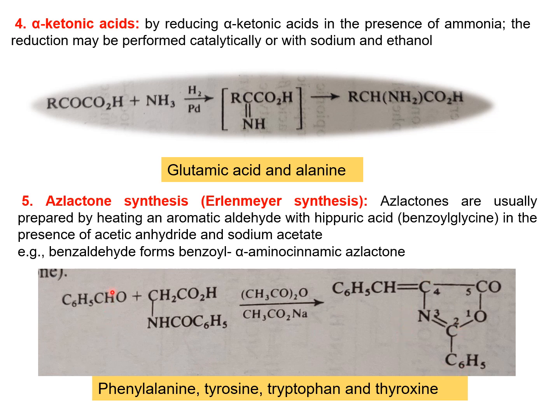Example, here we are taking benzaldehyde. It reacts with hippuric acid, or benzoylglycine, in the presence of acetic anhydride and sodium acetate. We will get the alpha-acylaminocinnamic azlactone. From this method, we can synthesize phenylalanine, tyrosine, tryptophan and thyroxine amino acids.